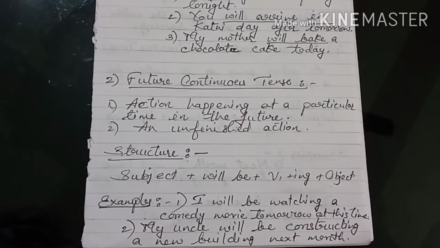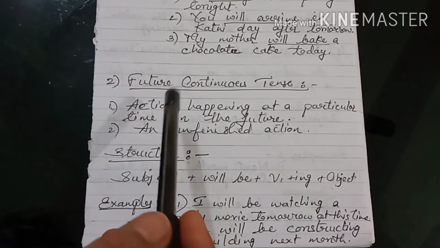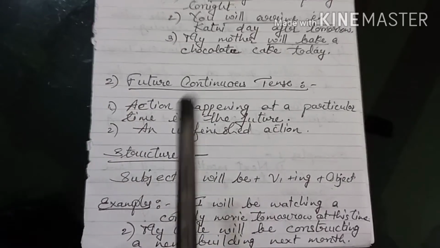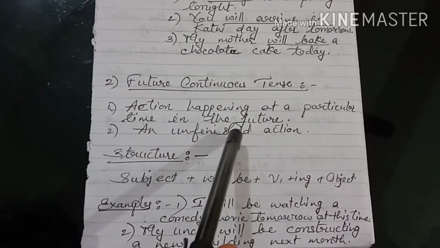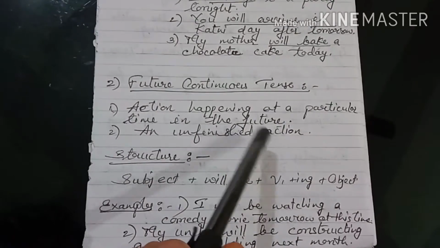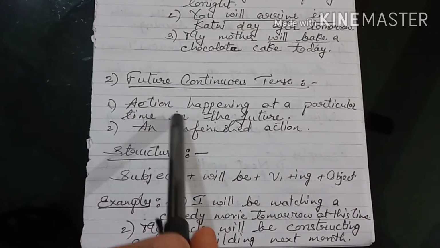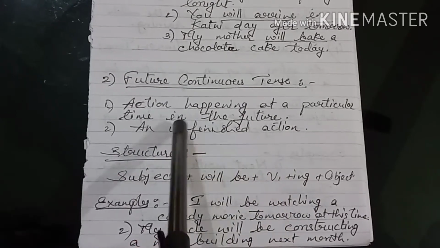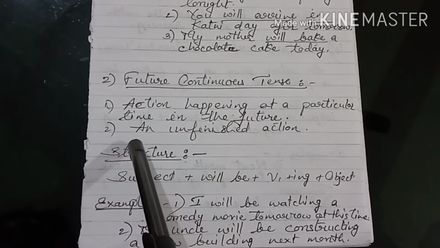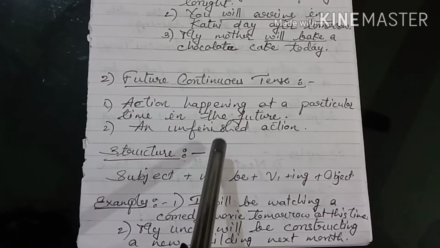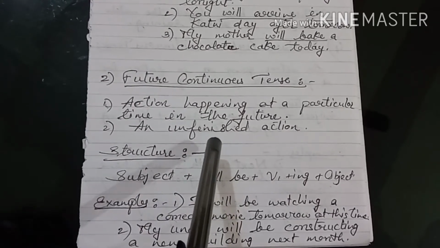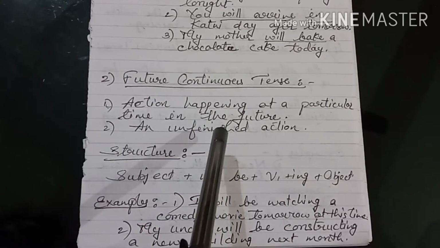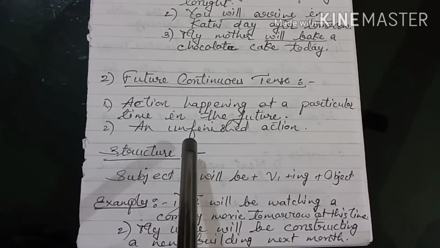The second tense form in future tense is future continuous tense. This tense denotes actions happening at a particular time in the future. So those actions which will be in progress or which will be going on at a particular time in the future. Now this refers to an action which is unfinished one. Those actions which show no sign of their completion and they will be just going on at a particular time.